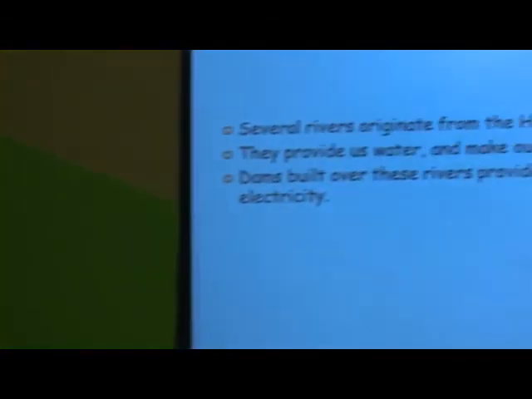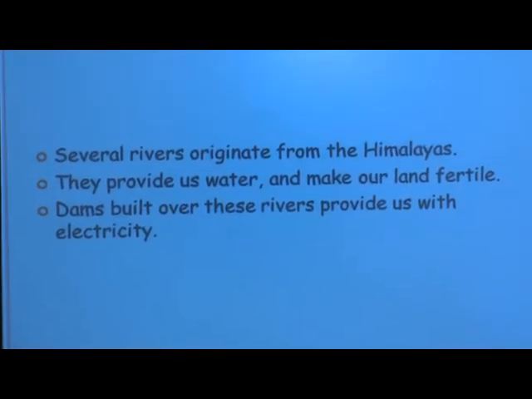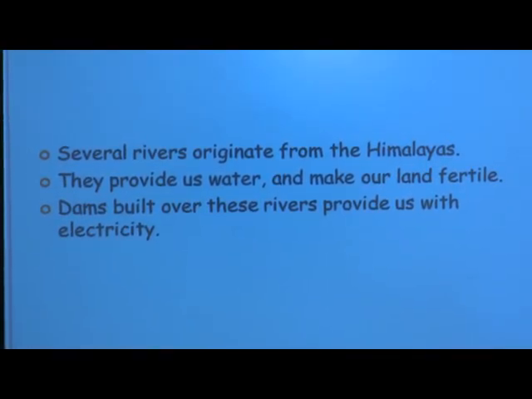From the forest we get not only oxygen, we get wood, medicines and other such useful things. And several rivers originate from the Himalayas. If snowfall is there, we get glaciers, and from that we get rivers.